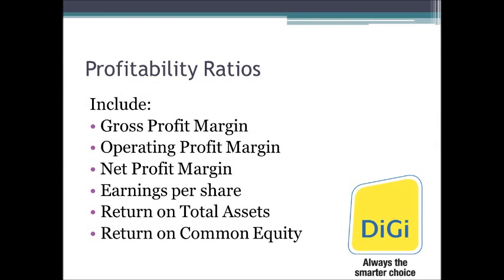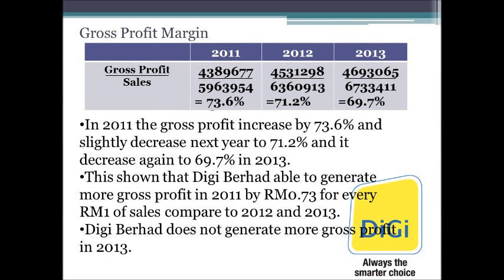I'm going to talk about profitability ratio as well as market ratio, and profitability ratio will cover all this below. First, let's talk about gross profit margin. Gross profit margin is actually the remaining money after the firm has paid for its cost of goods sold. In 2011, the gross profit increased to 0.73 cents for every 1 ringgit of sales, and when it goes to 2013, it's slowly declining. So in this case, Digi Berhad does not generate more gross profit in 2013.